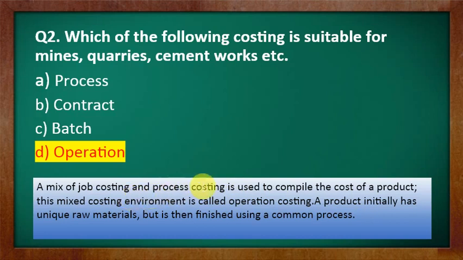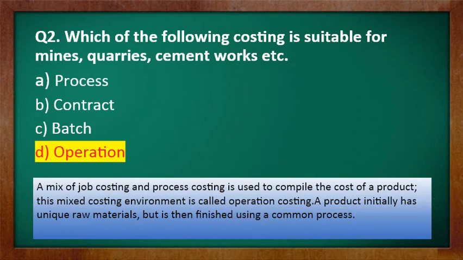So basically this method is used to compile the cost of a product. While calculating the cost of a product, which involves the job costing method and process costing also, this mixed costing environment is called operation costing. A product initially has unique raw material but is then finished using a common process.